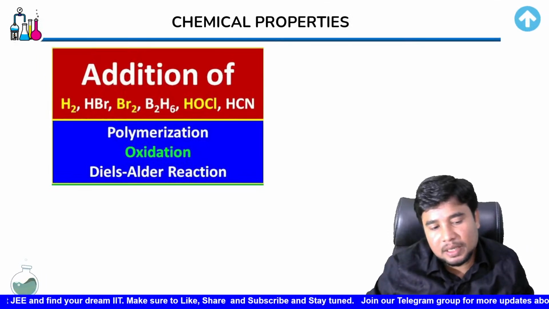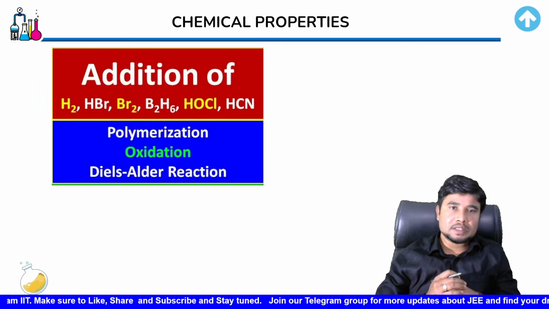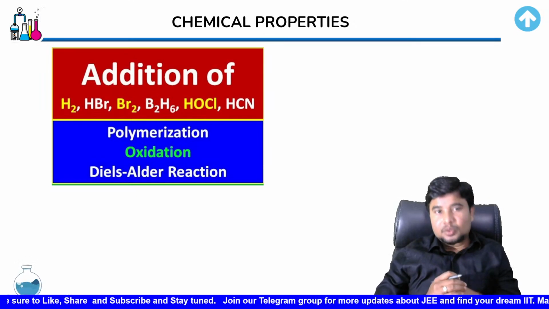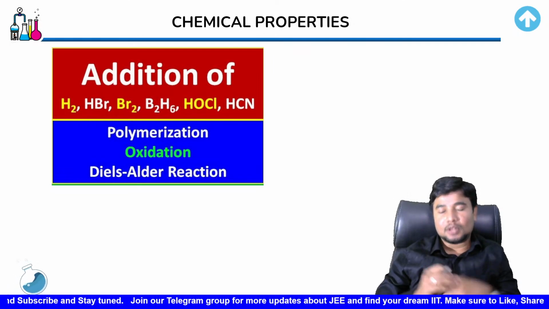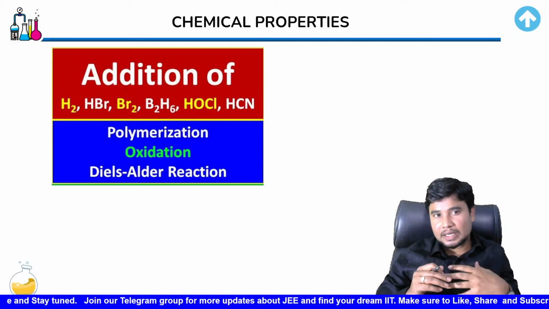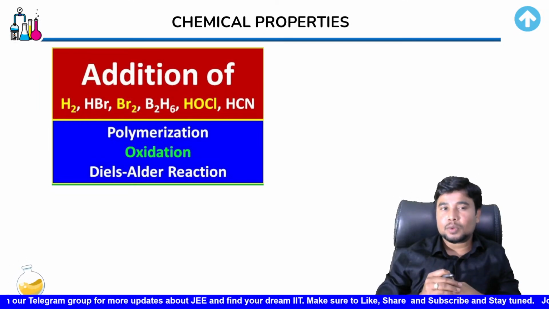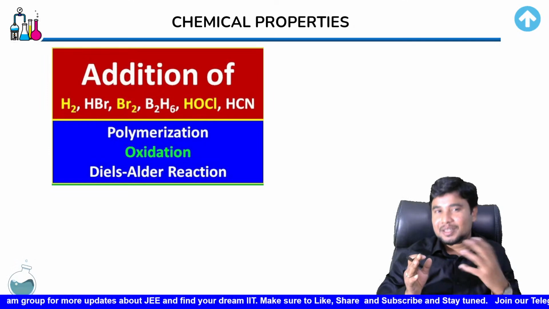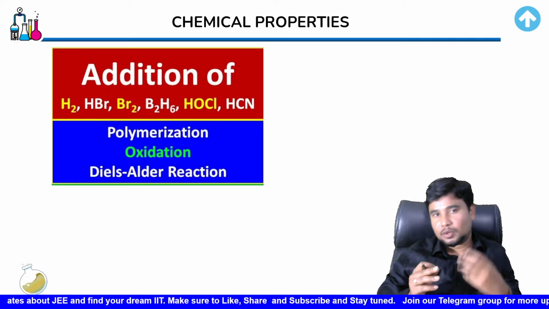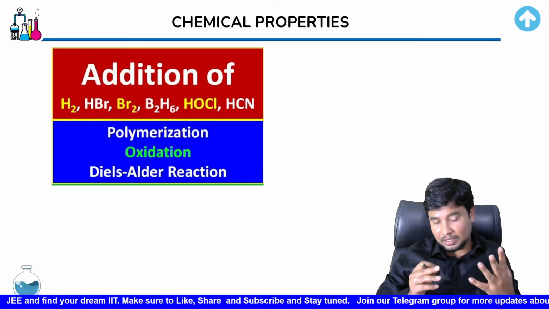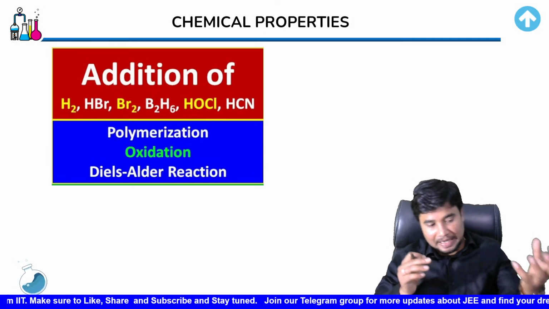But the next thing is the chemical properties. What are the chemical properties that this thing shows? Now there are many addition reactions that we have already seen. Like hydrogen can get added to a double bond, the same way hydrogen does get added to a triple bond. HBr also gets added to a triple bond, even Br2, and diborane B2H6, that's an electron deficient species, because boron has to have 8 electrons, but in that bond it doesn't have that. So it would gain the electron.